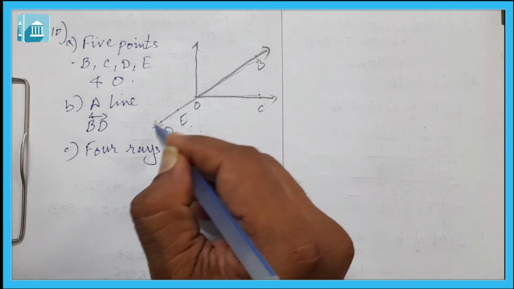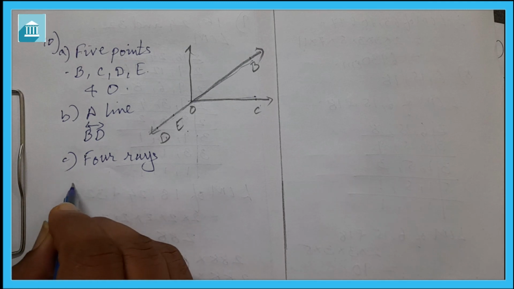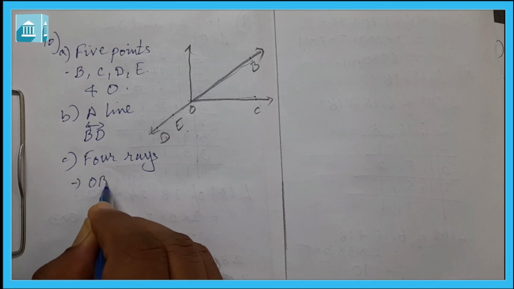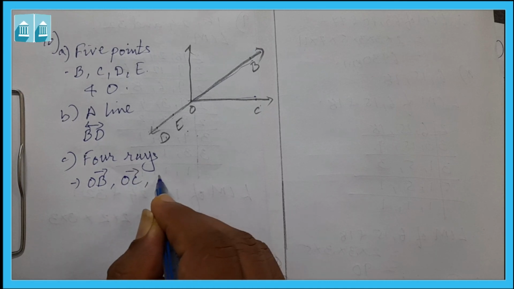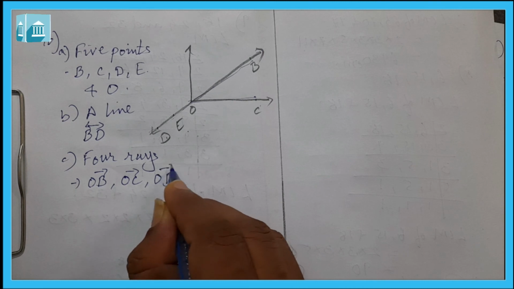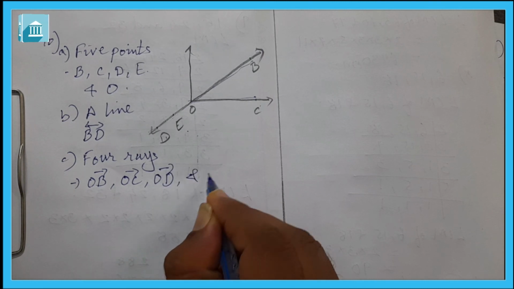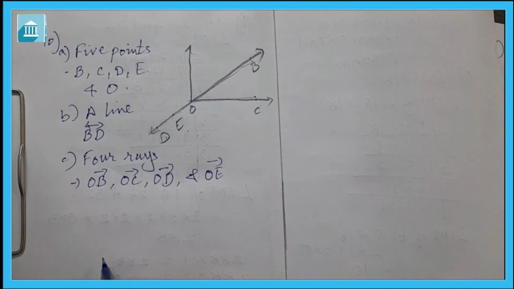In the same way, this OD is one ray, OE is one ray. So you can write 4 rays here as OB, OC, OD, and OE.